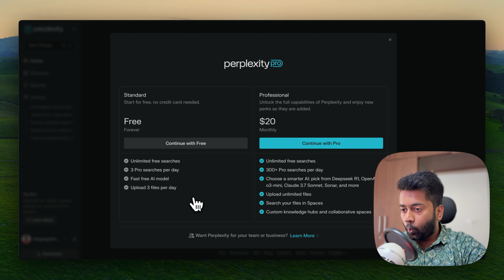Now let's quickly look at what it provides in the free plan and the paid plan. In the free plan, you get unlimited free searches, you get 3 pro searches per day, you get a fast free AI model, whichever is available, and you can upload 3 files per day. For the professional plan, it has 300 plus pro searches. You can choose the LLM of your choice. You can upload unlimited files. You can search your files in spaces. You have custom knowledge hubs and collaborative spaces. So I feel for normal use cases, your free plan is more than enough. But if you want to use it for your company, etc., you can also look at the paid plan.